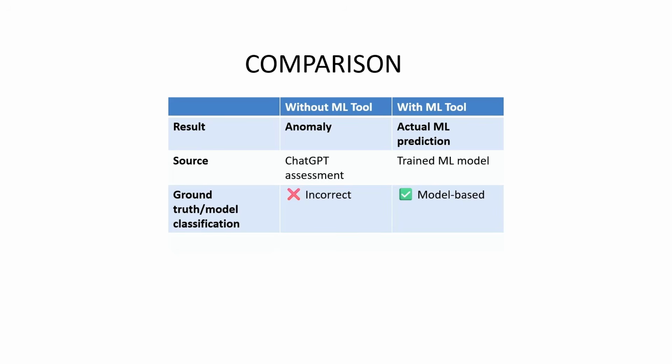Without the tool, it's making an assessment from the information in the prompt. With the tool, it can actually call the trained machine learning model and use its prediction. This is one example of how traditional machine learning models can be connected to modern AI assistants and tool-based workflows. The interesting part is not that ChatGPT performs anomaly detection itself, it's that ChatGPT can interact with an existing ML system and trigger actions based on the result.